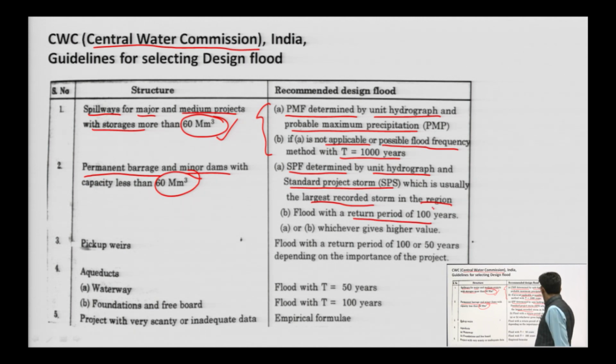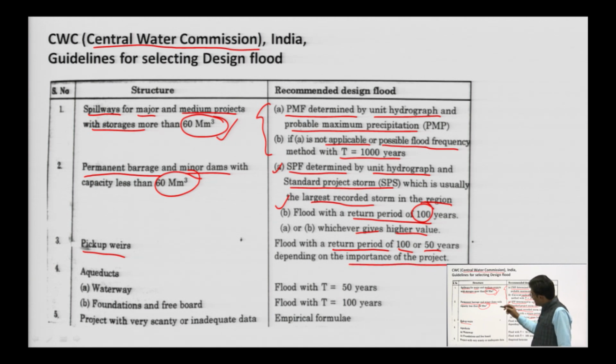In the first case it was 1000 years, in this case we are analyzing data of 100 years return period. Of these two, the higher value will be selected for the flood data. For pickup weirs, flood with a return period of 100 or 50 years, depending upon the importance of the project.